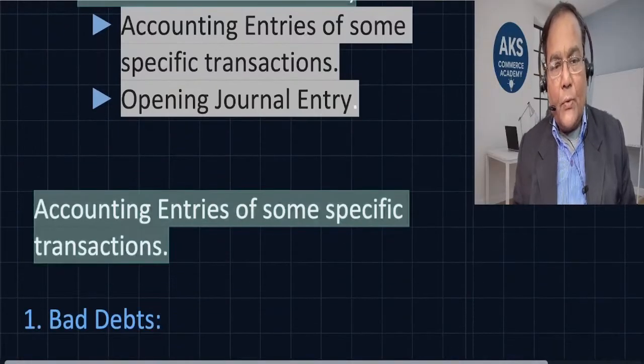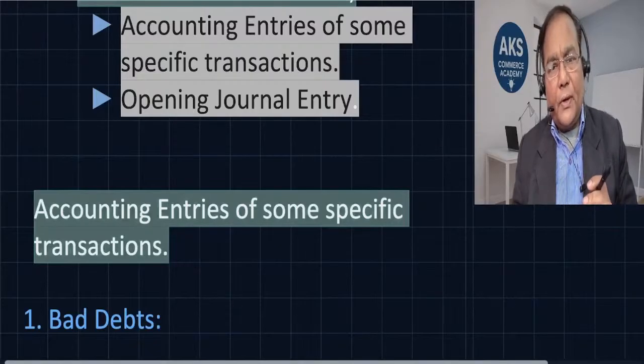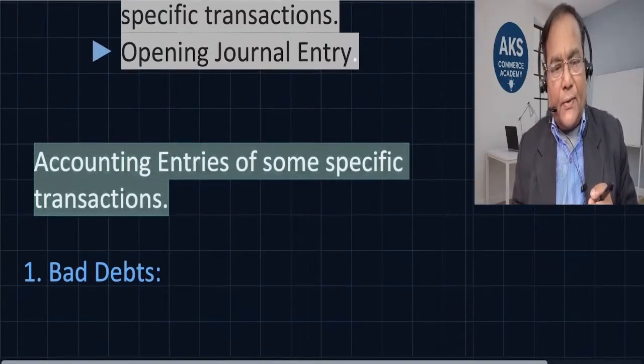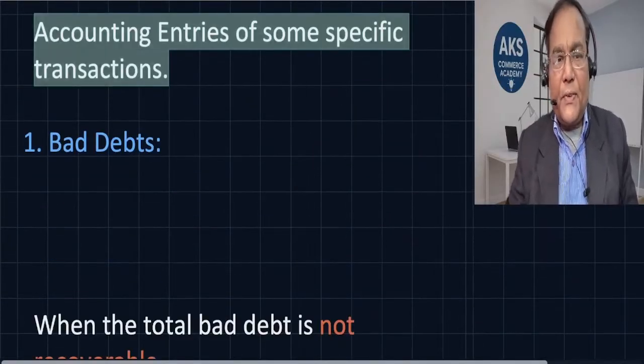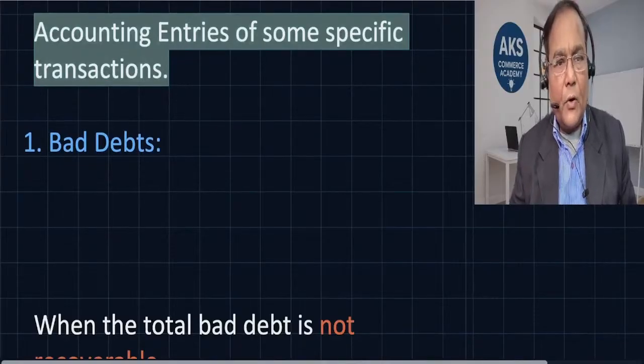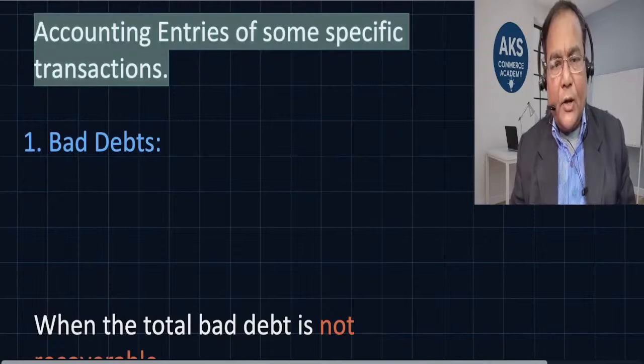These are accounting entries of some specific transactions. I'll help you understand this. And secondly, the opening journal. So let's begin with today's discussion. The entries of some specific transactions. So what are these specific transactions when we talk about? So bad debts. Now let me explain to you what are bad debts.